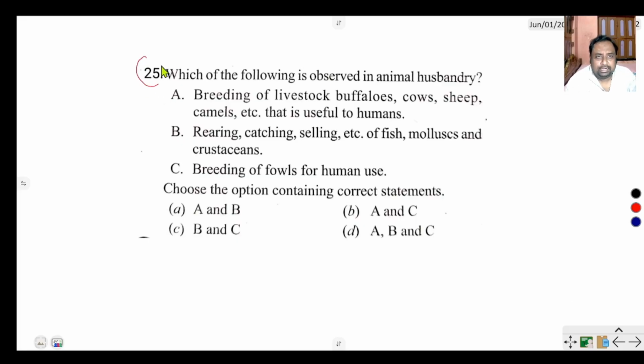Question number 25 says, which of the following is observed in animal husbandry? Breeding of livestock, buffaloes, cows, sheep, camels, etc. that is useful to humans. Rearing, catching and selling, etc. of fish, mollusk and crustacean. Breeding of fowls for human use. The correct option of this question is D, all of the above.